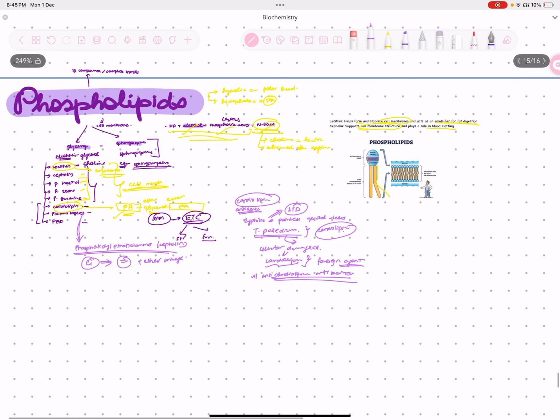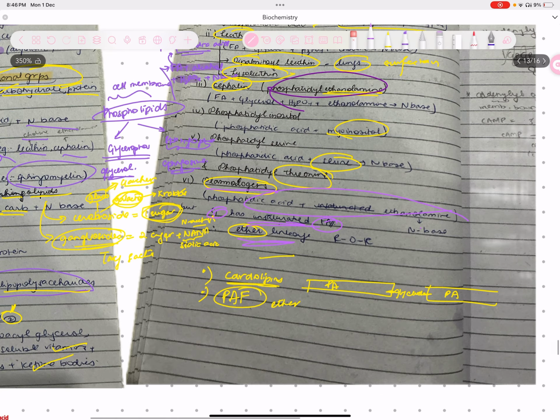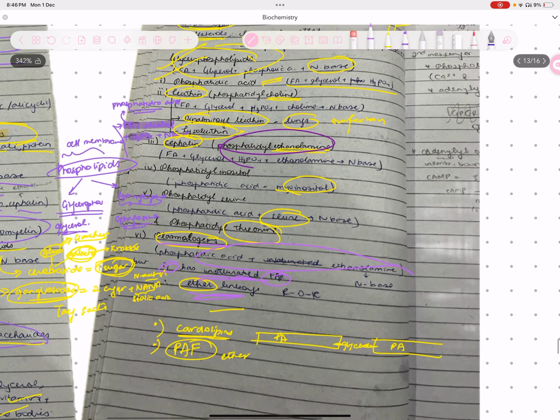From the classification that I already explained to you, plasmalogens are phosphatidic acid plus ethanolamine. Sorry, choline, right? Then you have your carbon 1, which is an unsaturated fatty acid, and there's an ether linkage attaching it. So what is plasmalogen? It is basically your phosphatidyl ethanolamine, which is your cephalin.